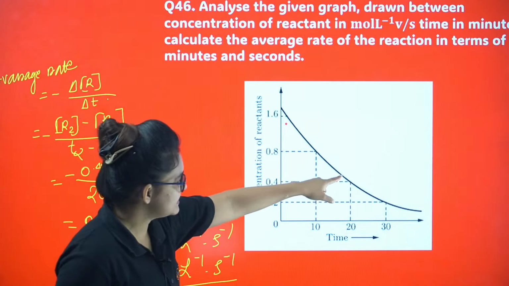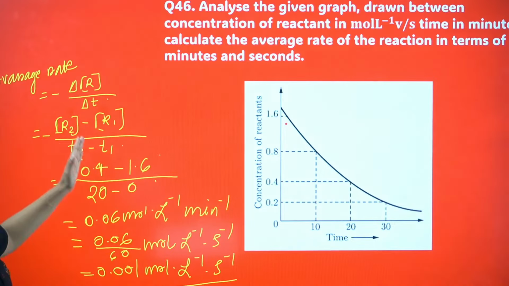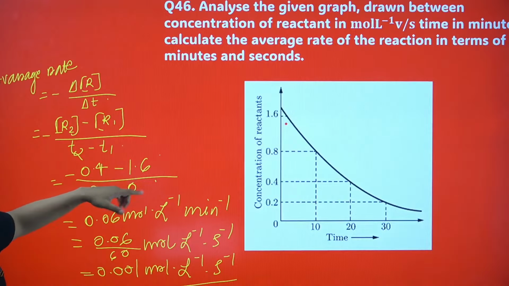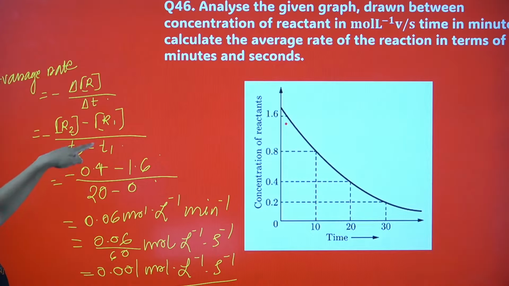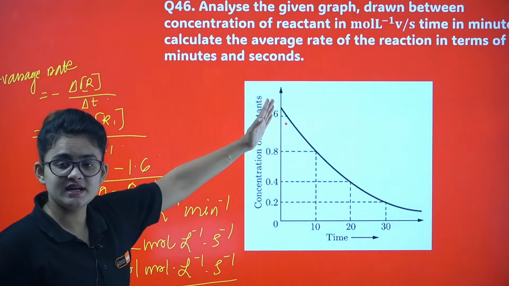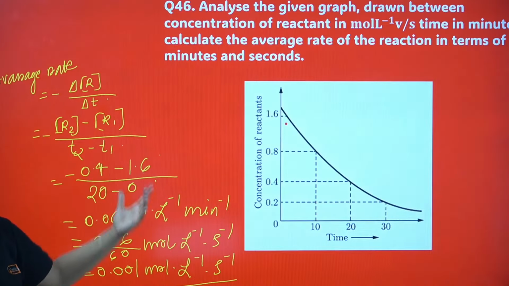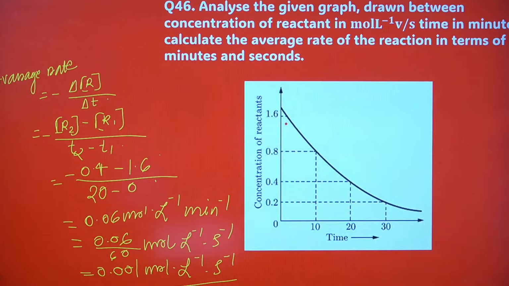So for this case, I am having 20 minutes. With respect to that, 0.4 minus 1.6, and with respect to 0.4 the time was 20 minutes, and T1 was the beginning. It's not yet started. I started with 1.6, so it is 0. Now if you just calculate simply, it will come up.